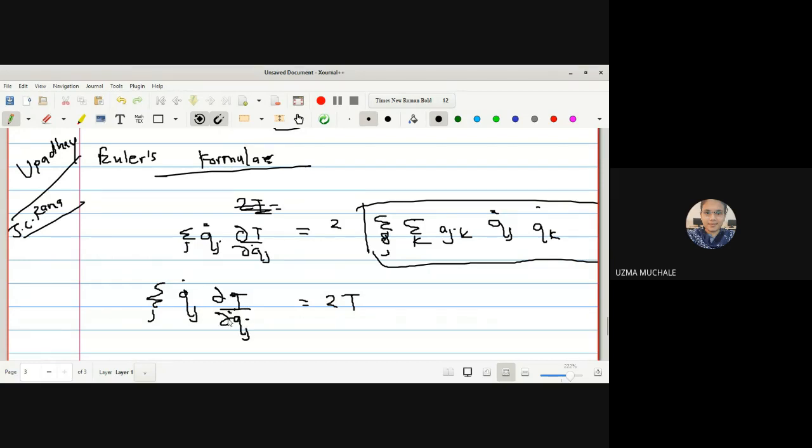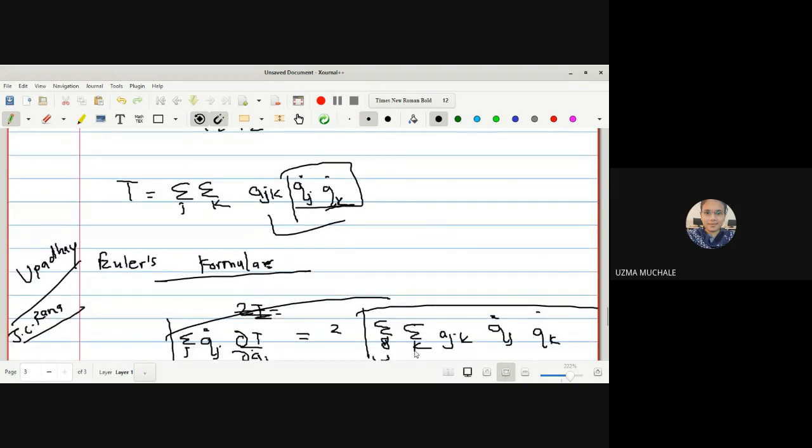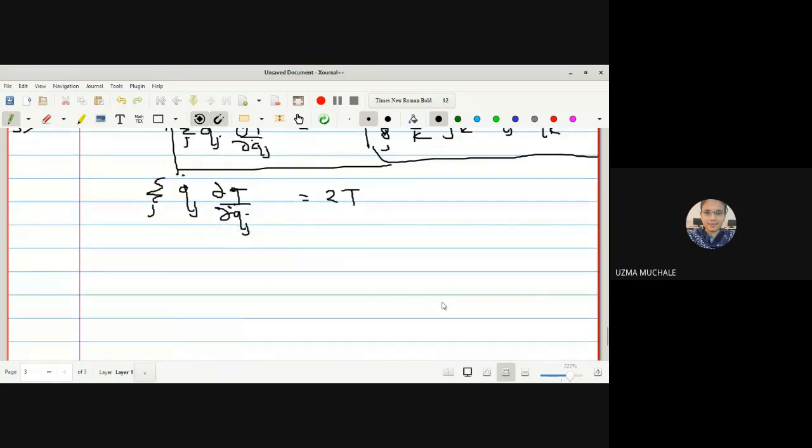Okay, so with the help of this Euler's formula, and this whole term we have already found. This is nothing but your t, no? ये पूरा term आपका t है. So we get 2t is equal to summation over j q_j dot into dou t by dou q_j dot, which is nothing but our required result that kinetic energy is a homogeneous quadratic function of generalized velocity.